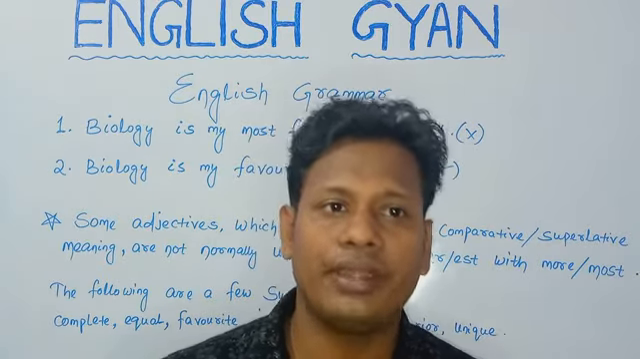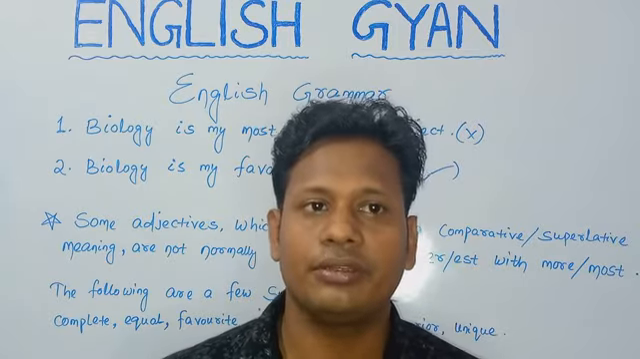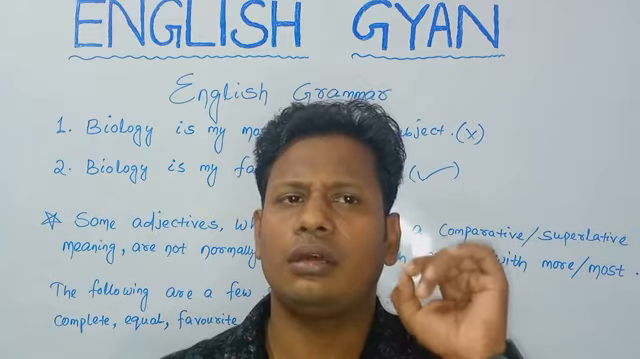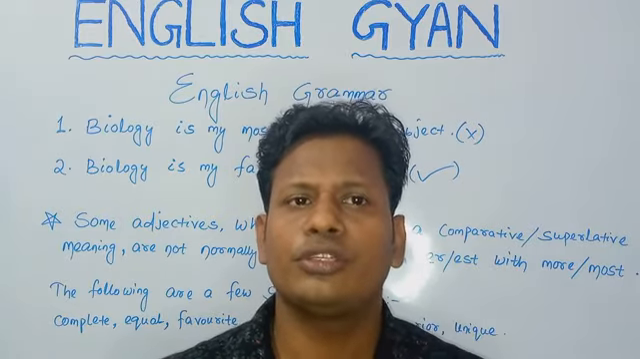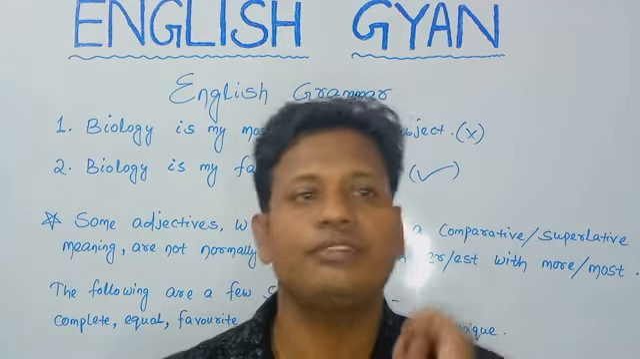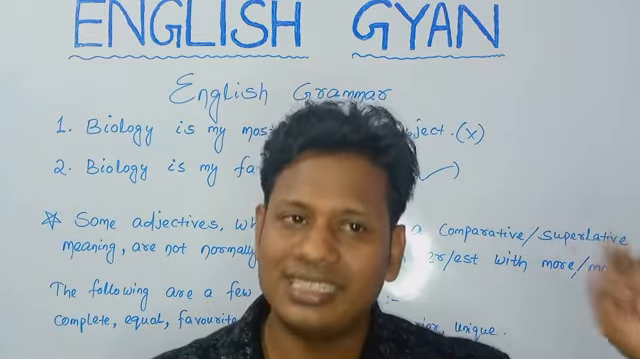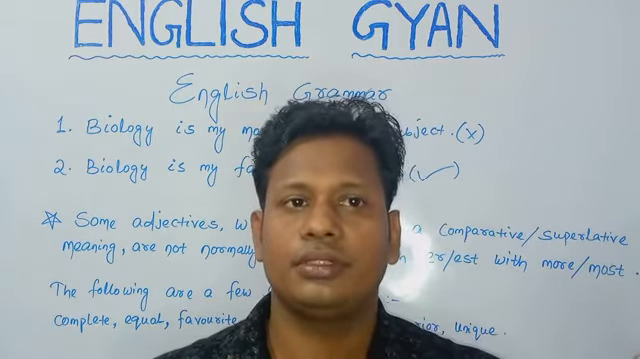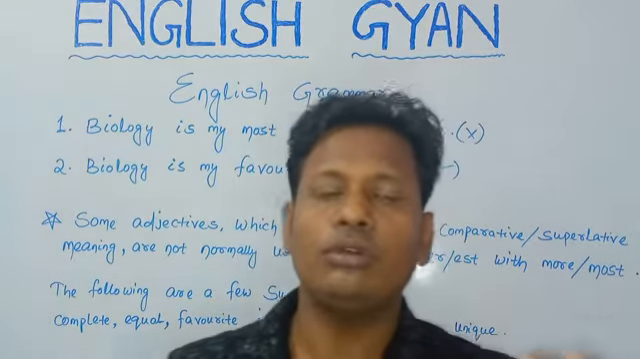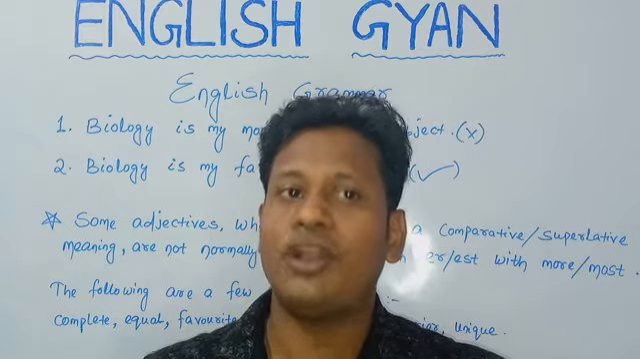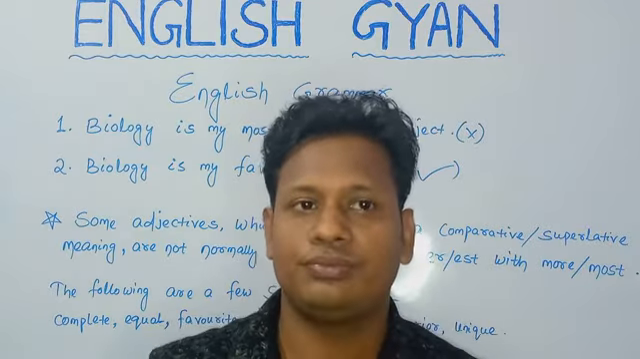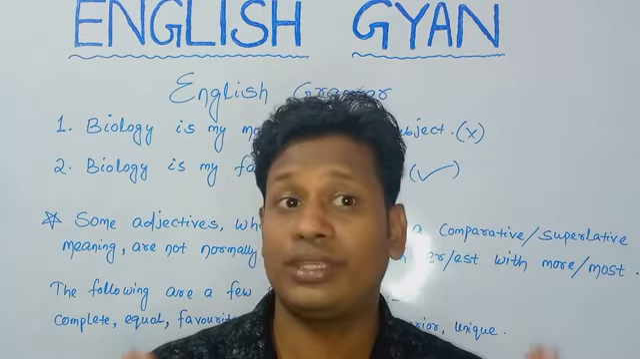Whenever we are trying to compare, we are using the comparative degree, that you know, right? But there are certain adjectives which do not take the positive or comparative form. The adjective itself is the superlative form. Very interesting, right? So just to make the point very clear, I'm giving you an example. Just go through the example, then we can find it out.